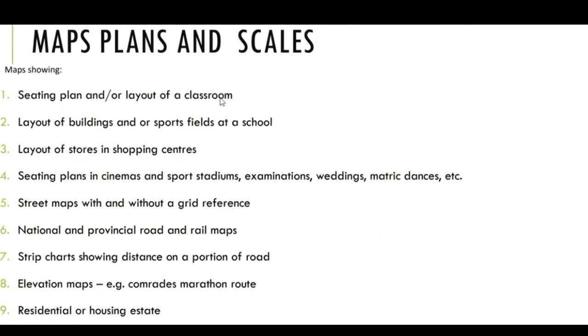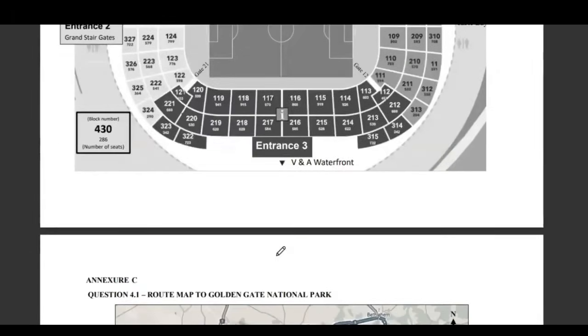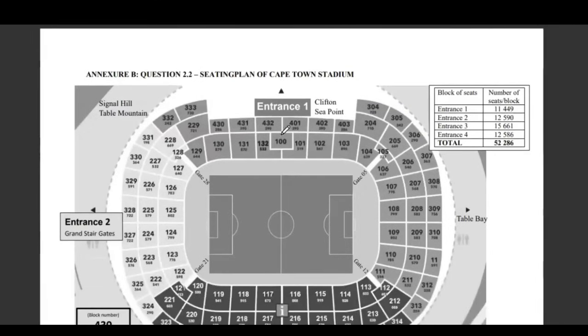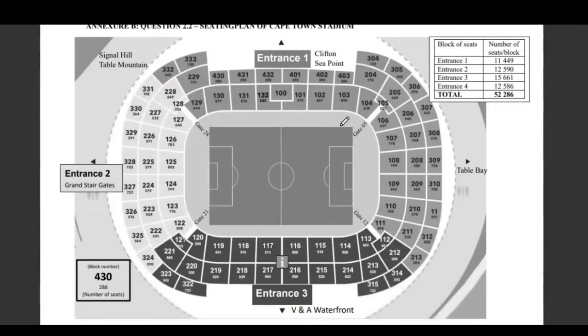What we expect to see in this format is a sitting plan, a layout of a building, which is a floor plan, the layout of stores. It can also be a floor plan, the layout of buildings and a sport field. A sitting plan in a cinema. I talked about the stadiums, examinations. We can check on this and you see the sitting like this. This is a sitting plan, but this is for a stadium. Which number is someone going to sit? Which place will the person be positioned? All right, that is it.